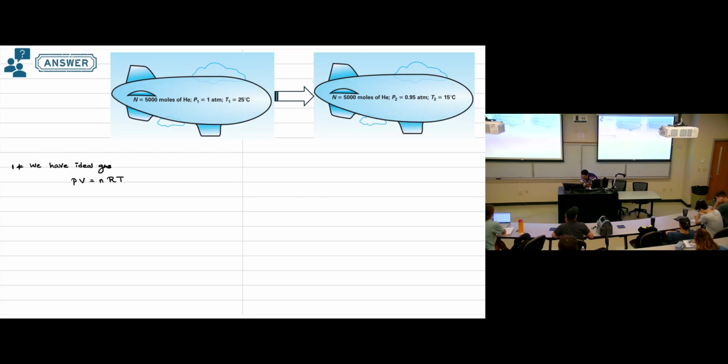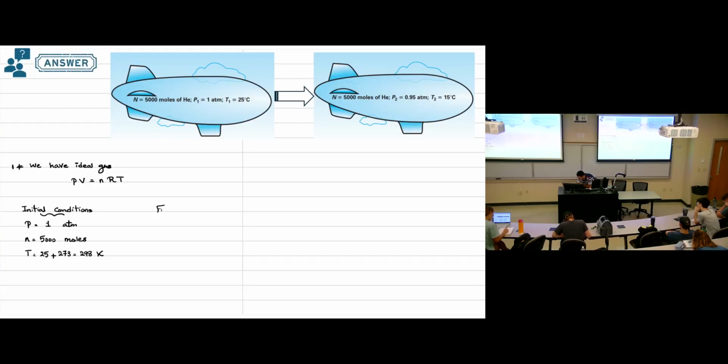The initial condition: the pressure is 1 atmosphere, the number of moles is 5,000 moles, and the temperature is 25 degrees Celsius, but we don't use Celsius, so plus 273, 298 Kelvin.